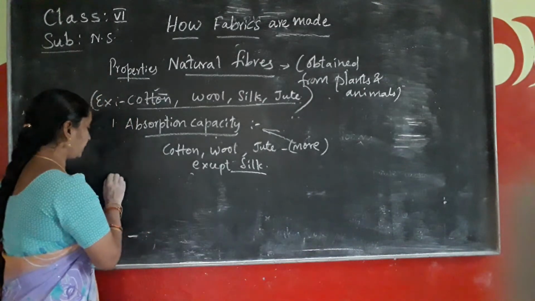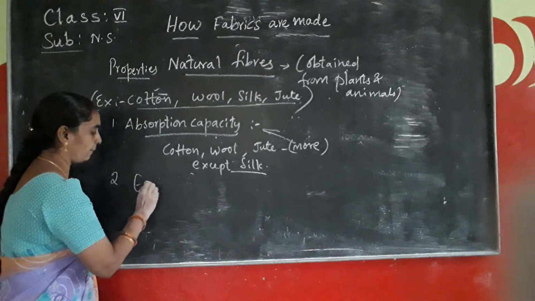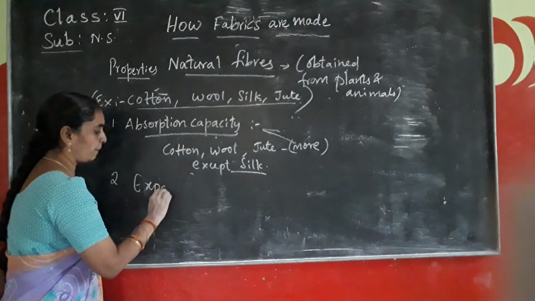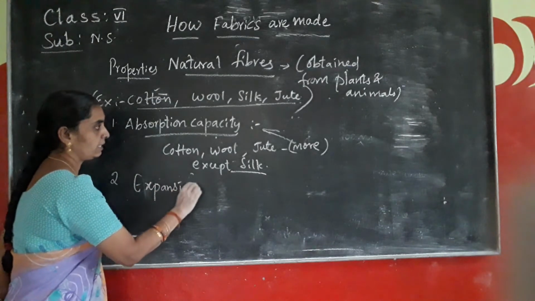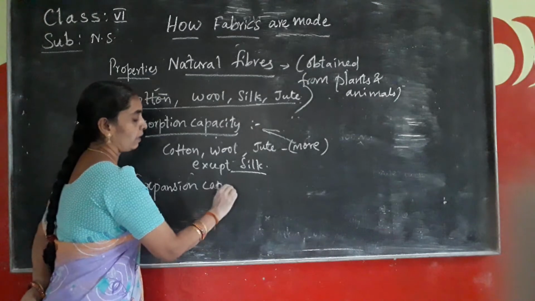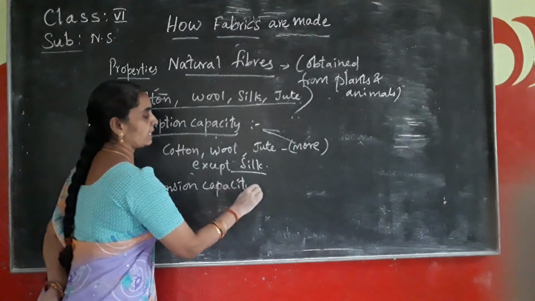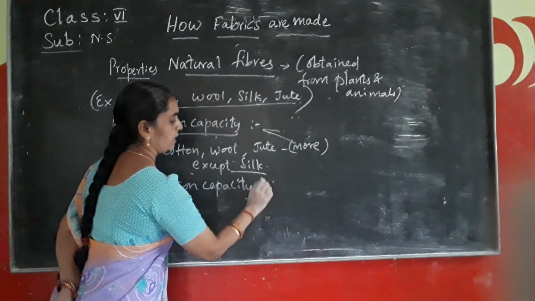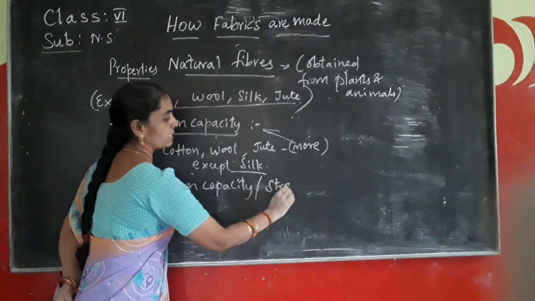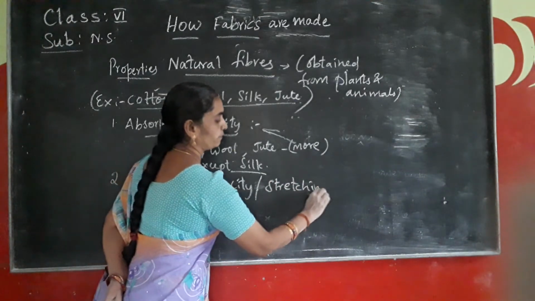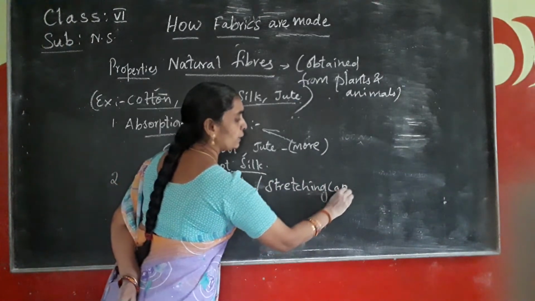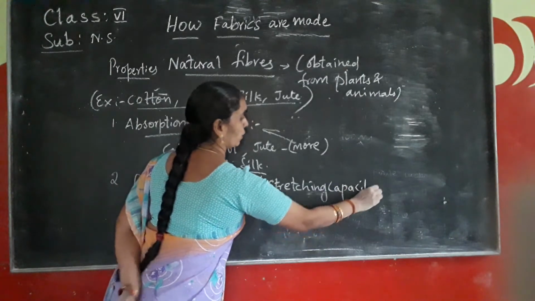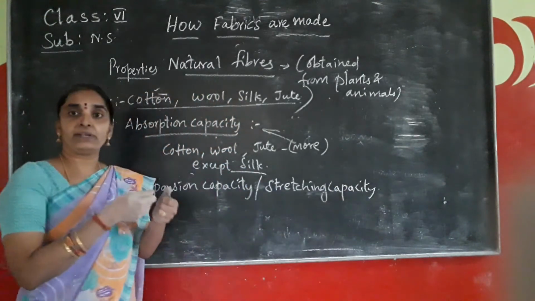And the next property is expansion capacity. It is also called stretching capacity. Are you able to stretch the fiber or not, when you drag it?